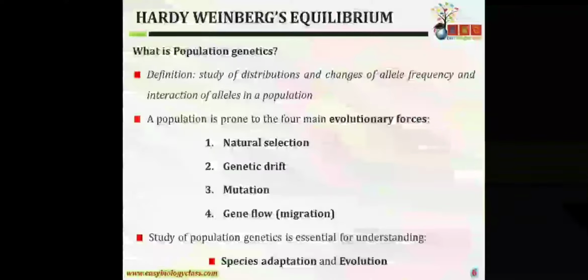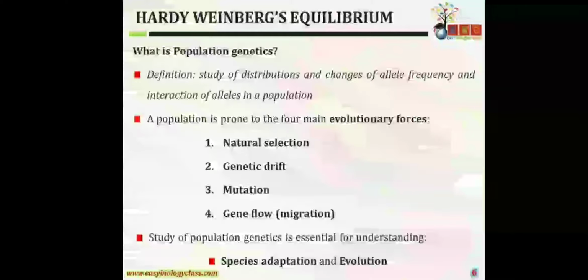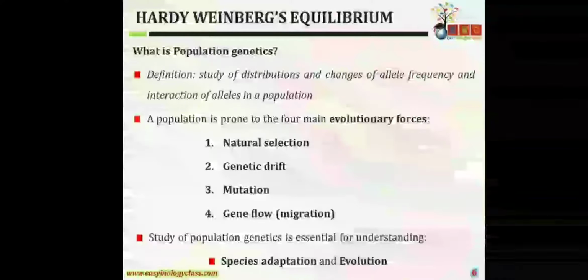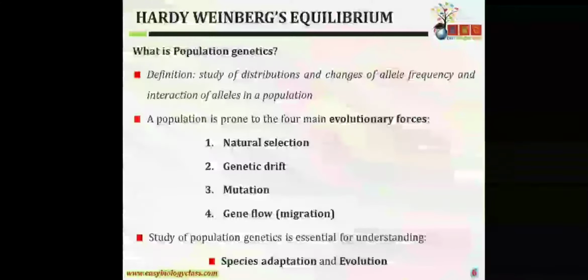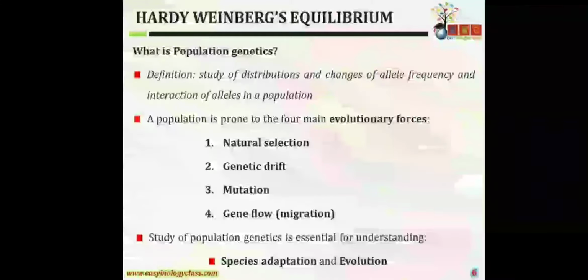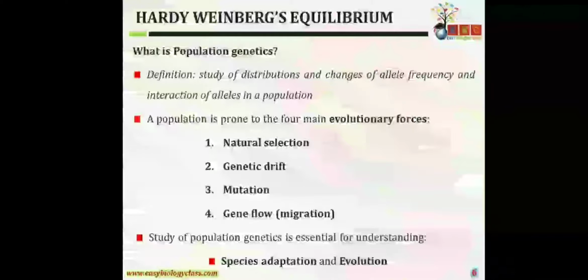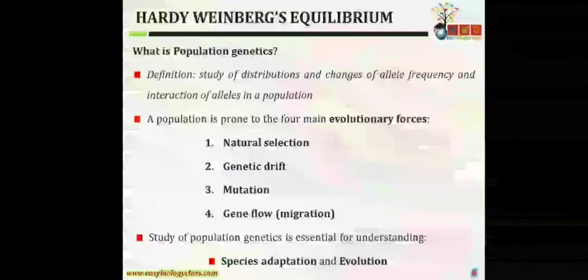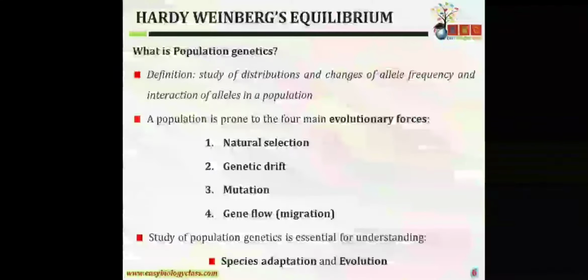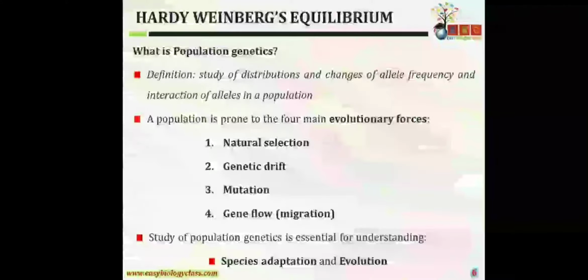Until then, the population had blood group either O or B. But now some group of individuals has immigrated here, so they will interbreed. After 50 years, the population will have blood groups A, AB, B, and O, because there was migration in between. That's how migration affects the genetic constitution.